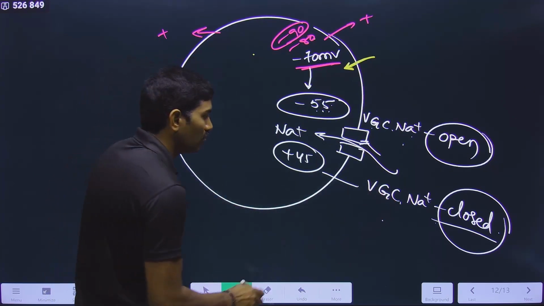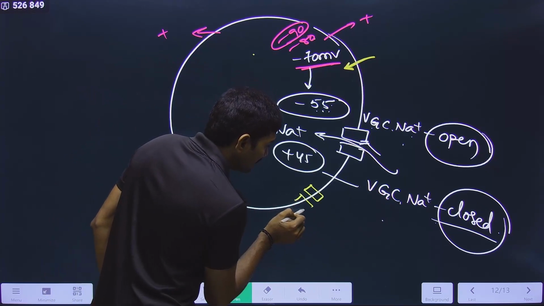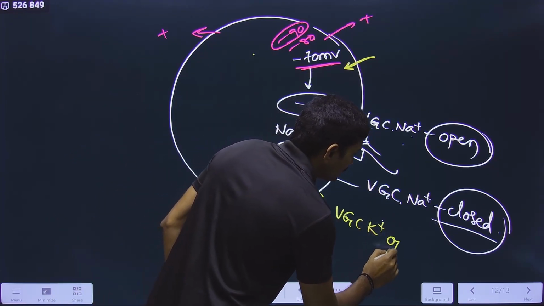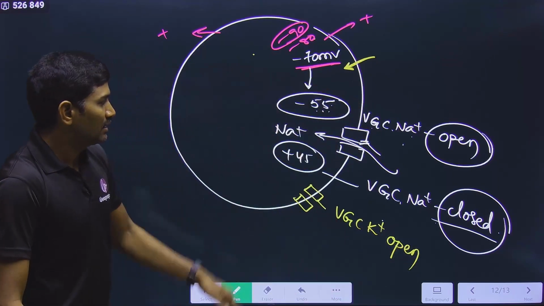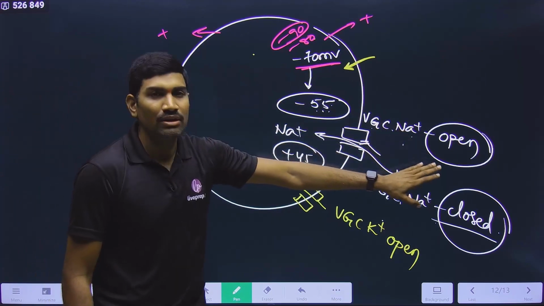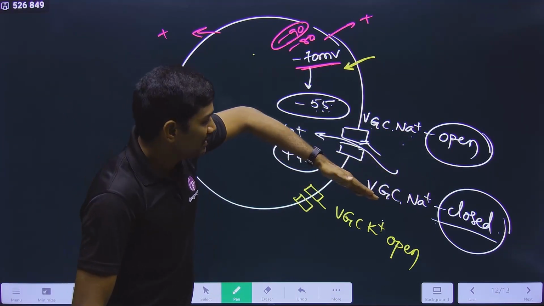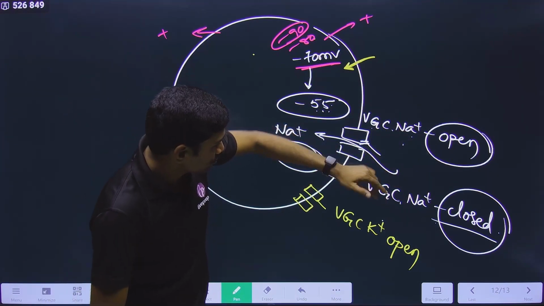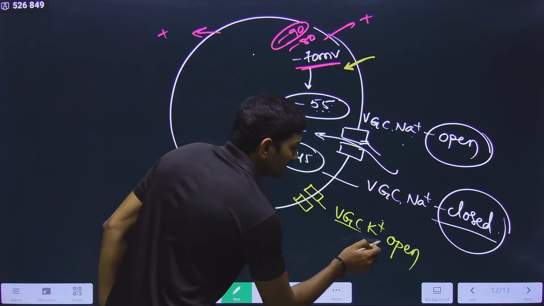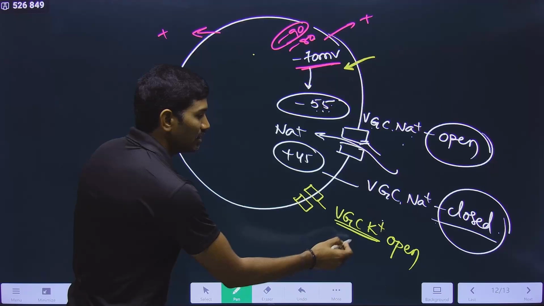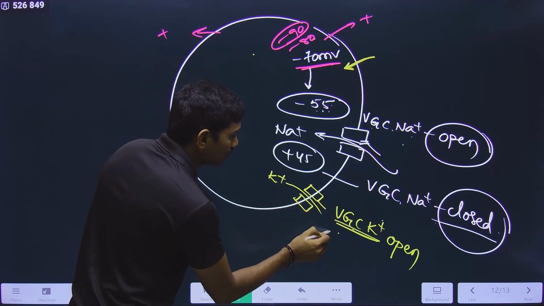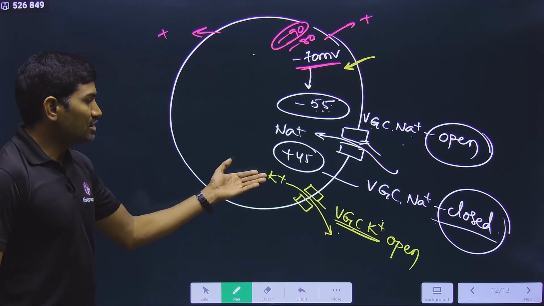Once it is closed, at this particular point the voltage gated channel for K plus will be open. Please observe carefully. Voltage gated Na plus is bringing it from minus 55 to plus 45, then it is closed. To bring it back to normal, minus 70, voltage gated K plus opens. When? At plus 45. So K plus will come out of the cell. K plus is going out of the cell.